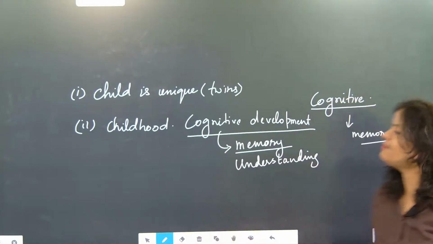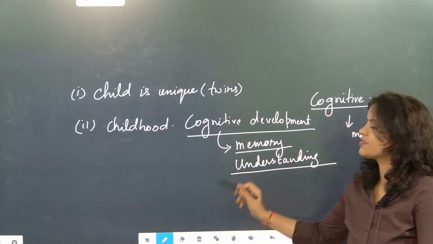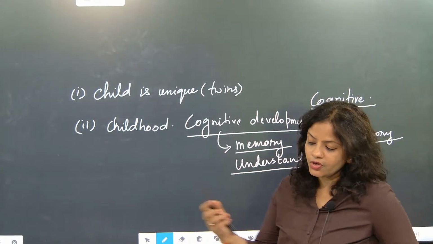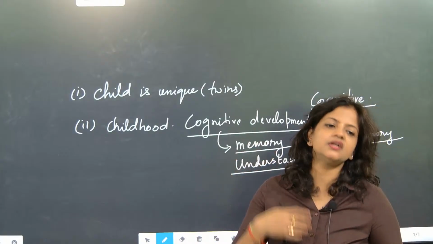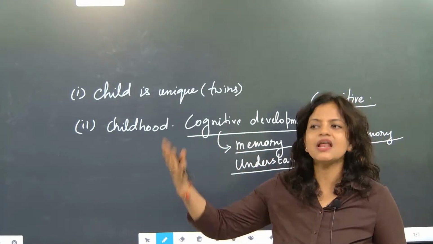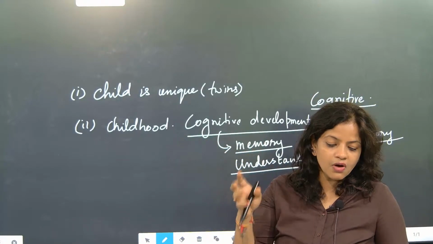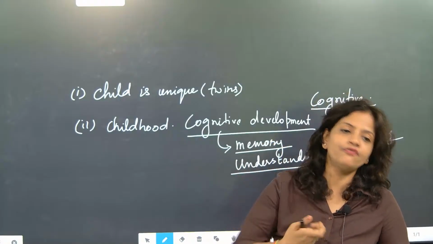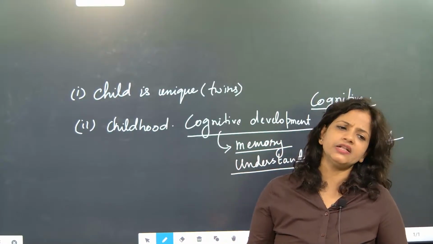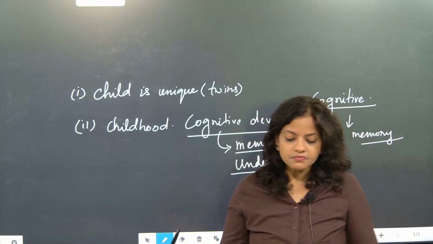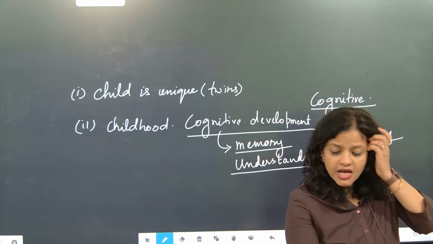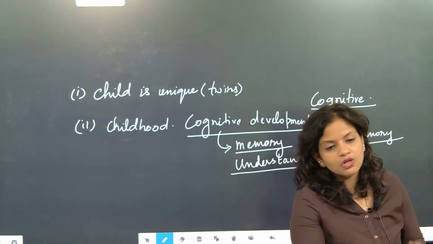The second part is understanding: what situation you are understanding, what things are happening around you. You are gripping the information and understanding the situation. Like one simple example, Ruchi, I'm discussing, like one small child is there.